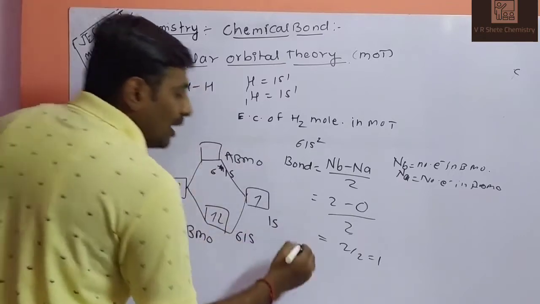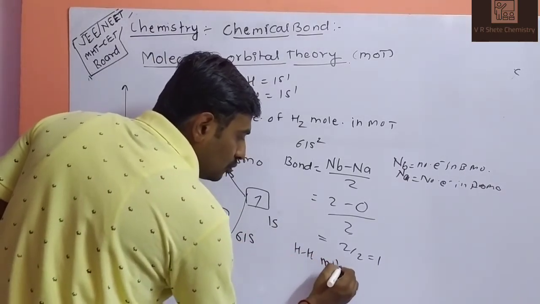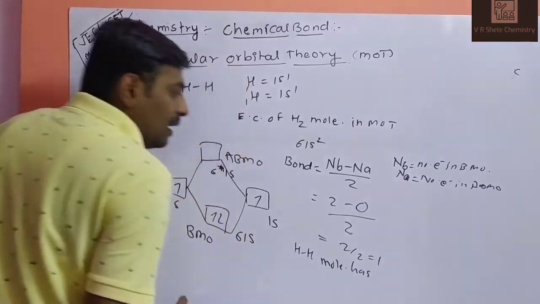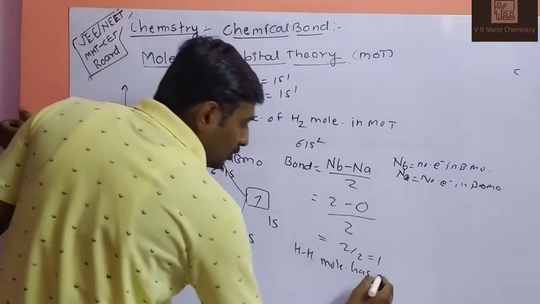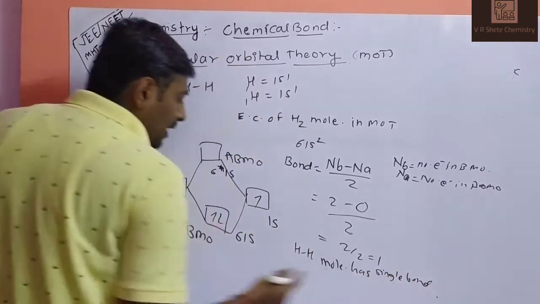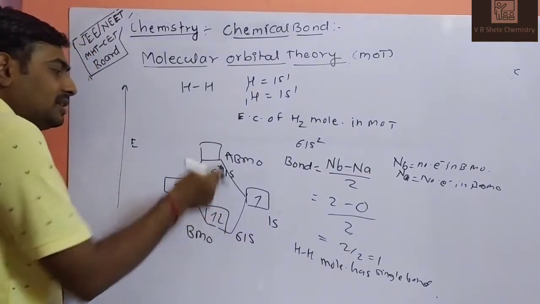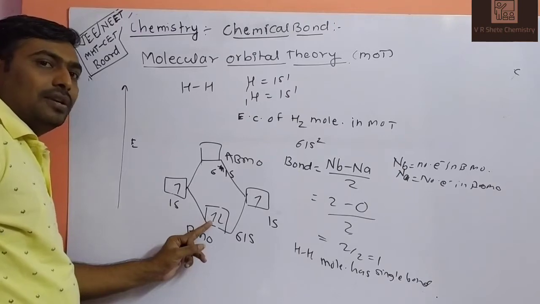Single bond is there. So the hydrogen H2 molecule has bond order 1, a single bond. And what is the magnetism? See this energy diagram: all electrons are paired in the sigma orbital. So it is diamagnetic.